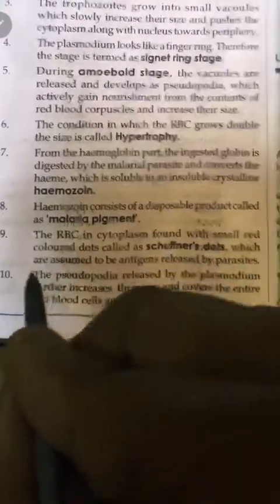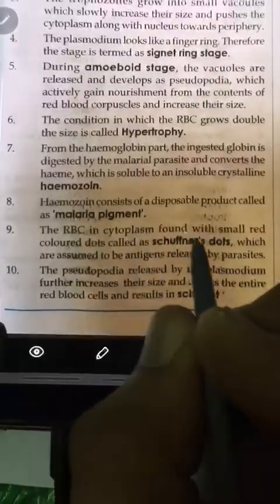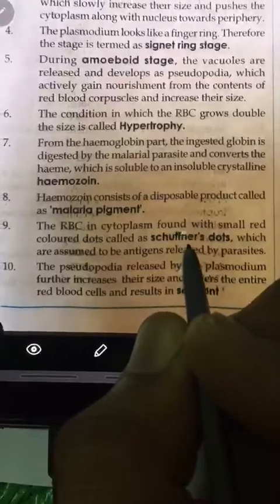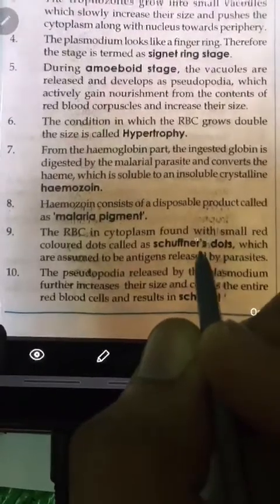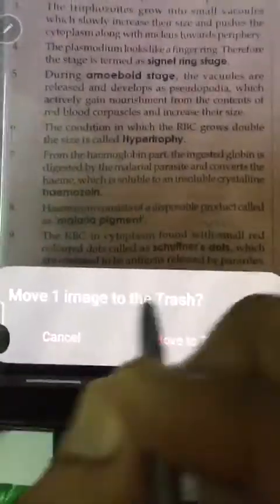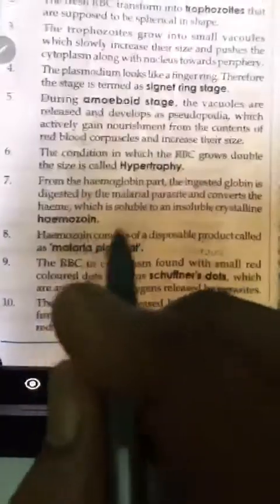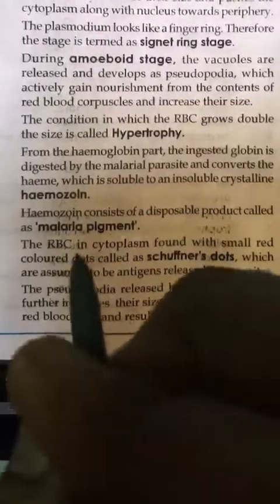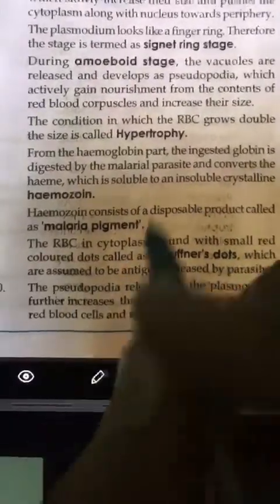Okay, ninth point. The RBC cytoplasm is found with small red colored dots called Schüffner's dots. This Schüffner's dots is the condition in which the RBC cytoplasm is found with small red colored dots, meaning dot-like spots, as we can understand.